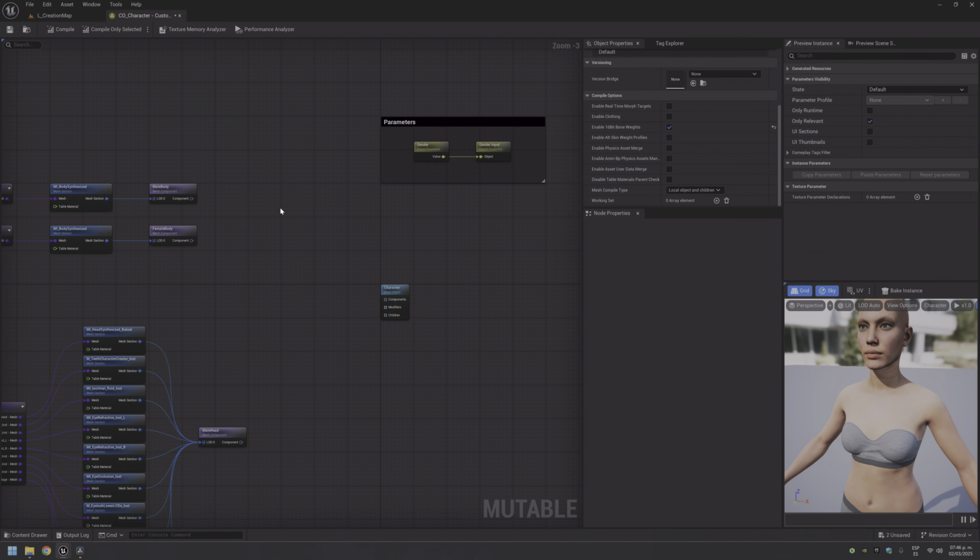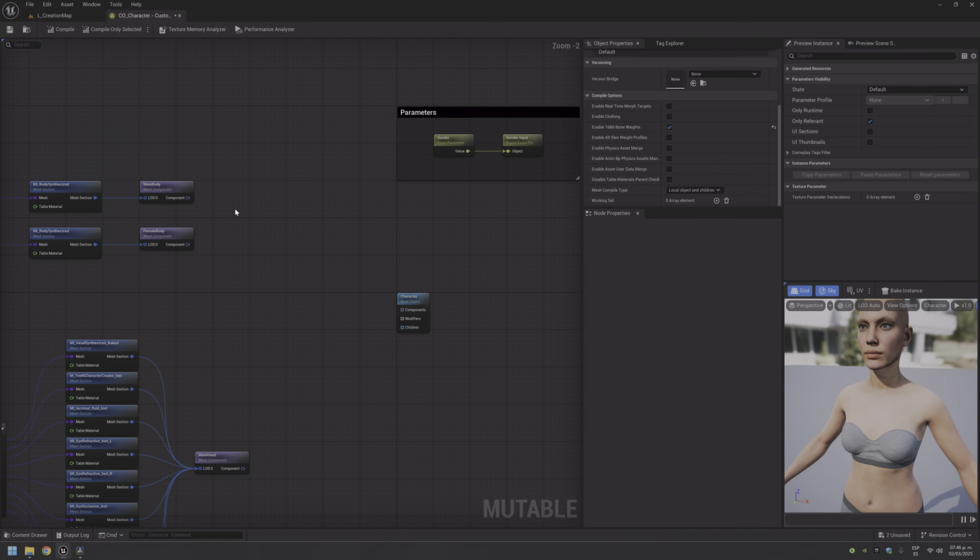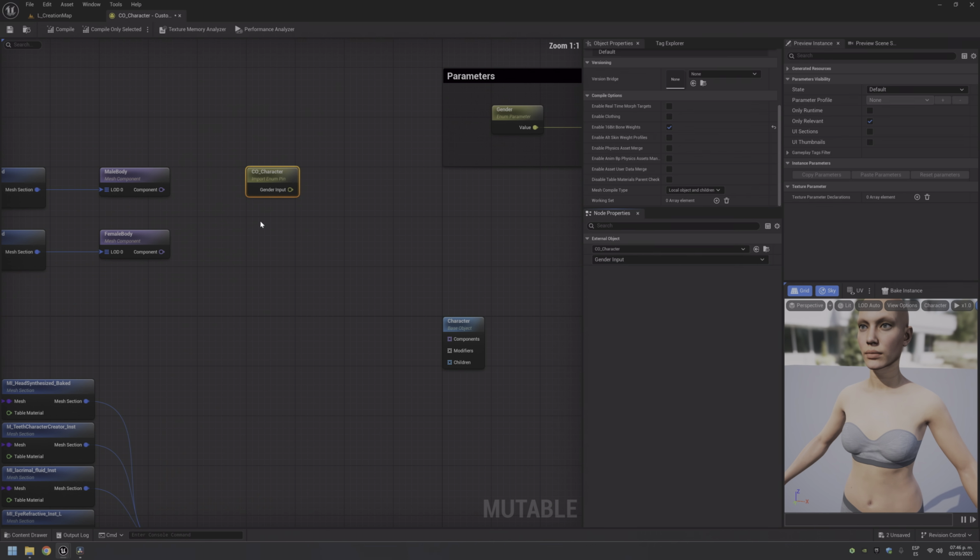There. So if I make right click, I can search for render. No, sorry. I can search for import pin. Import. This is an enum. Import enum. And here I need to specify the customizable object and the input. And this is where mutable starts shining.